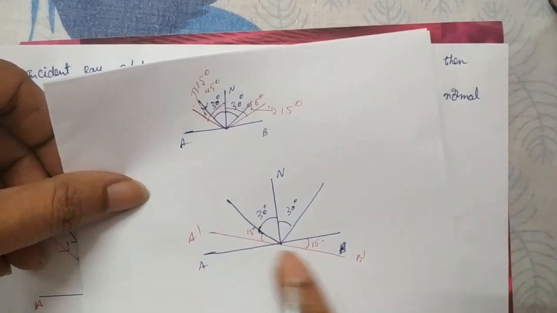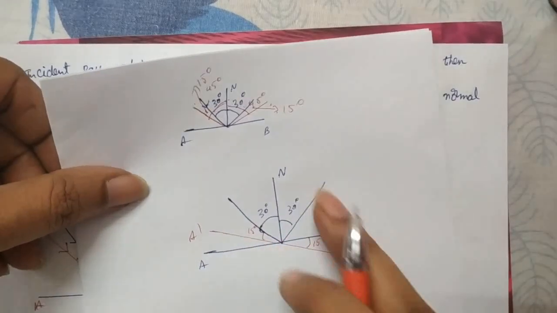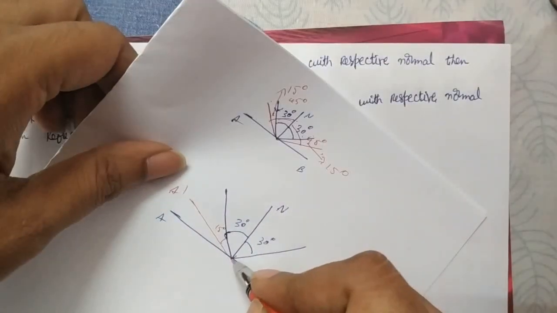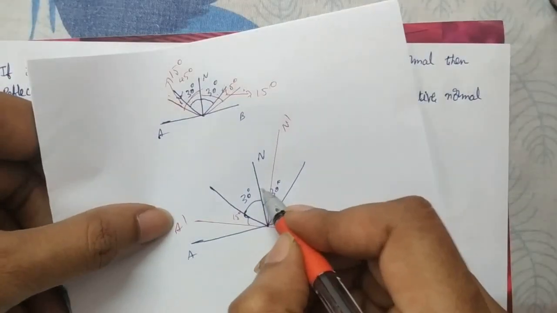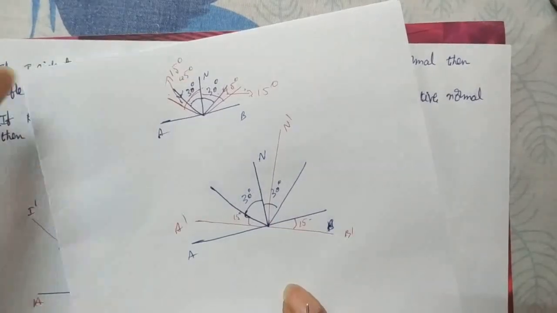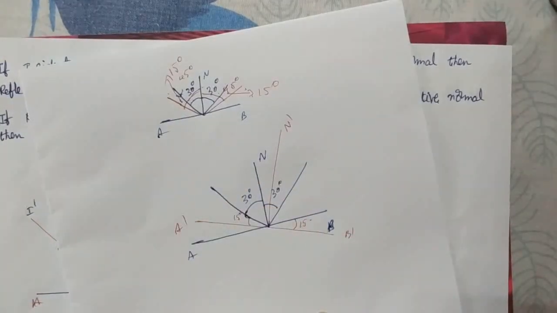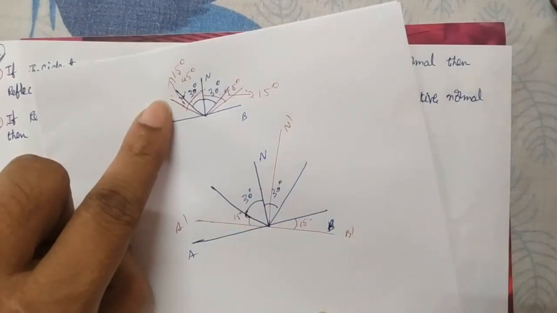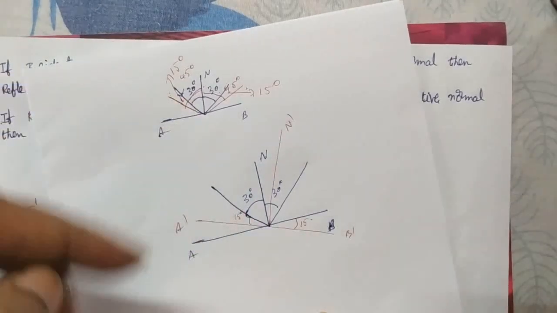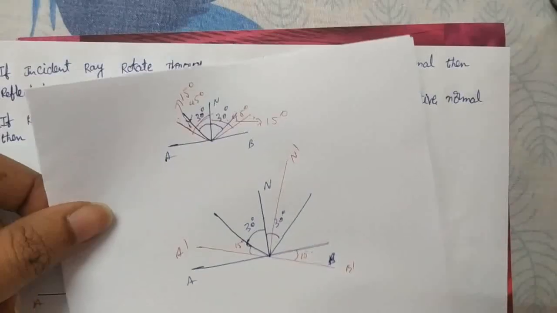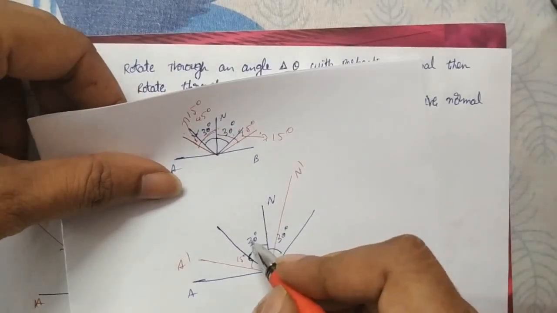If the reflecting surface rotates, the normal also rotates. You get a new normal, N dash, making 15 degrees with the initial normal. When the incident ray rotates, the normal does not rotate, but when the plane rotates, the normal also rotates. So what is the new angle? Last time it was 30 with the normal.